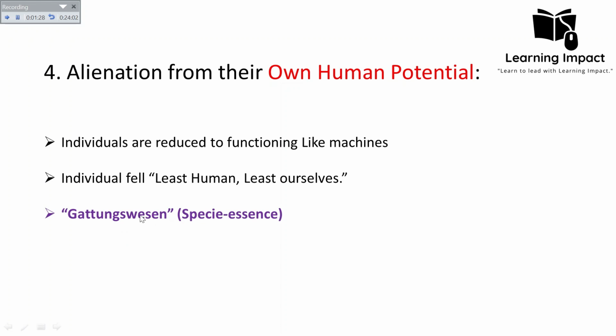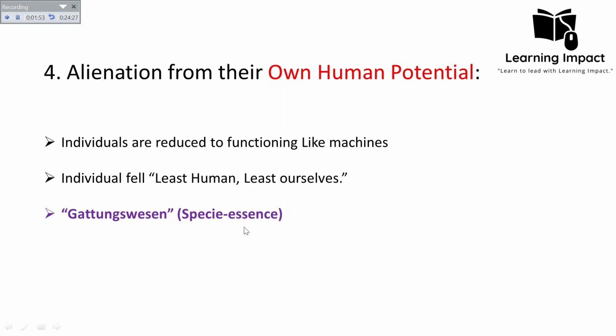As we know, Karl Marx was a German sociologist and a German philosopher. That's why we will usually come across different German terms while studying his philosophy. So this he called species essence: that man is not an isolated entity, according to Karl Marx. Every individual has the desire and the tendency to engage in many activities that promote mutual human survival and psychological well-being.